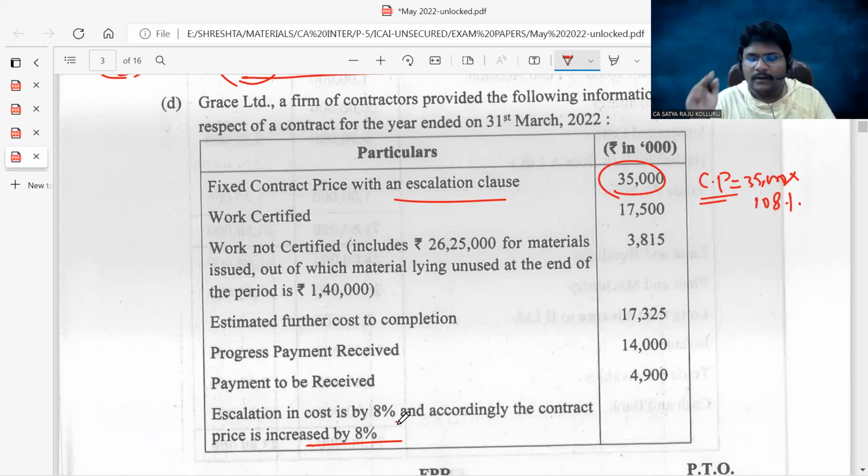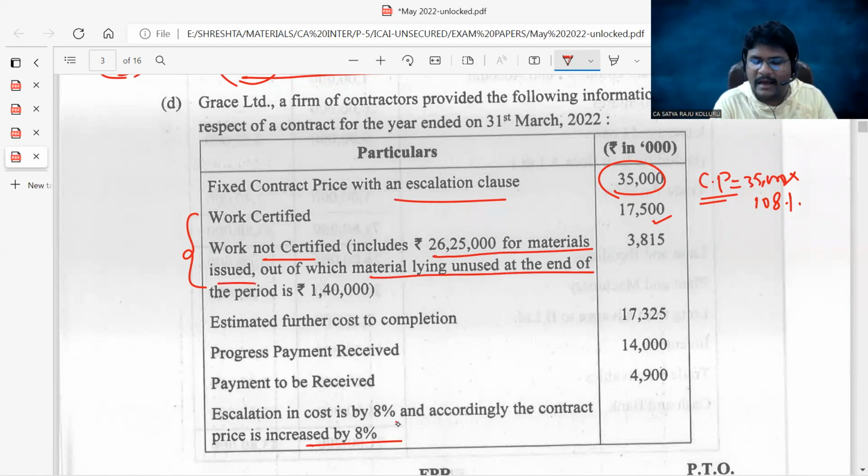Am I right? Next, work certified given, work not certified given. Sir, both are actually work executed by the contractor, but out of it 17,500 certified and 3,815 was not certified. And other information is given in the bracket. It includes 26,25,000 for materials issued, out of which material lying unused at the end of the period is 1,40,000.